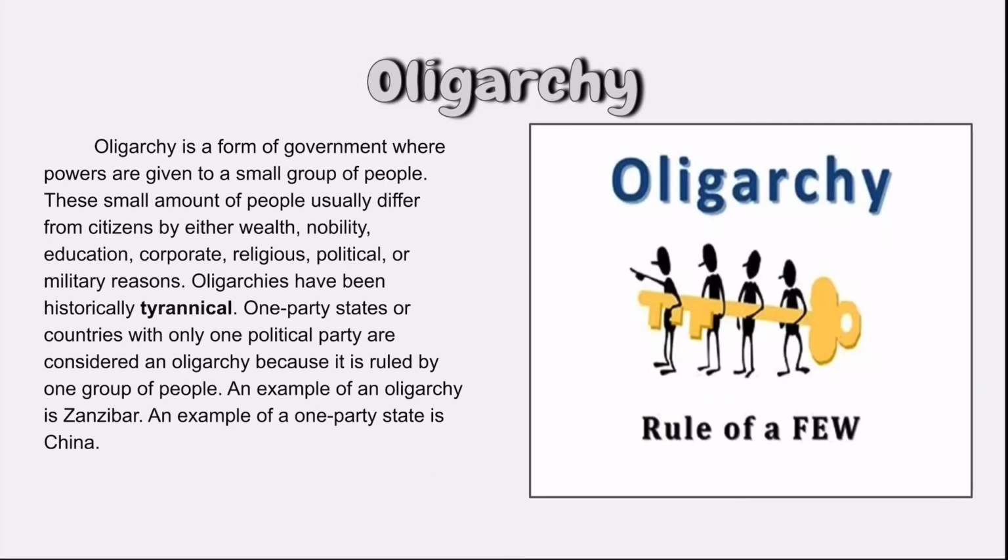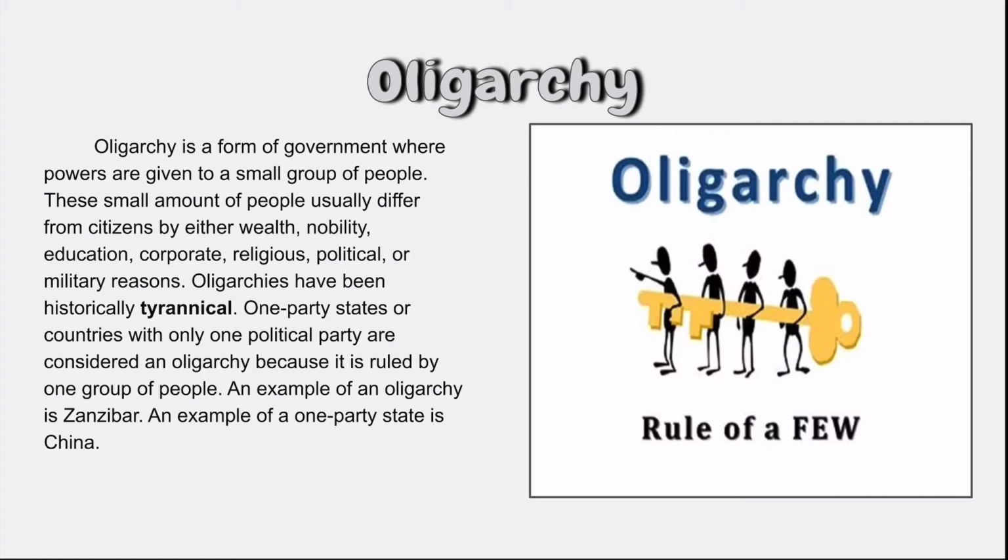Oligarchy. Oligarchy is a form of government where powers are given to a small group of people. This small group of people usually differs from citizens by wealth, nobility, education, corporate, religious, political, or military reasons. Oligarchies have been historically tyrannical.